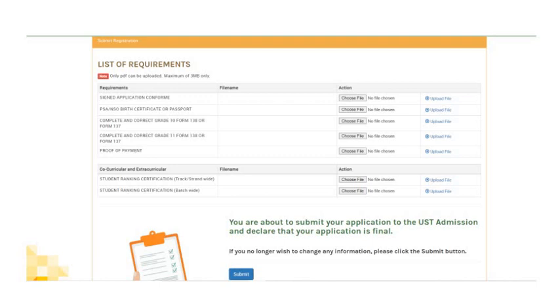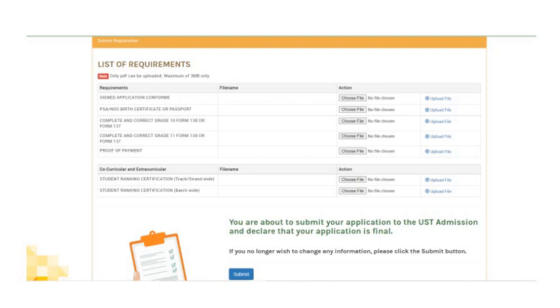So the system will actually prompt you here. The upload part will look like this. These are the list of documents to be uploaded. If you have leadership and award certifications, then they will appear here as well. This is where you upload those documents.